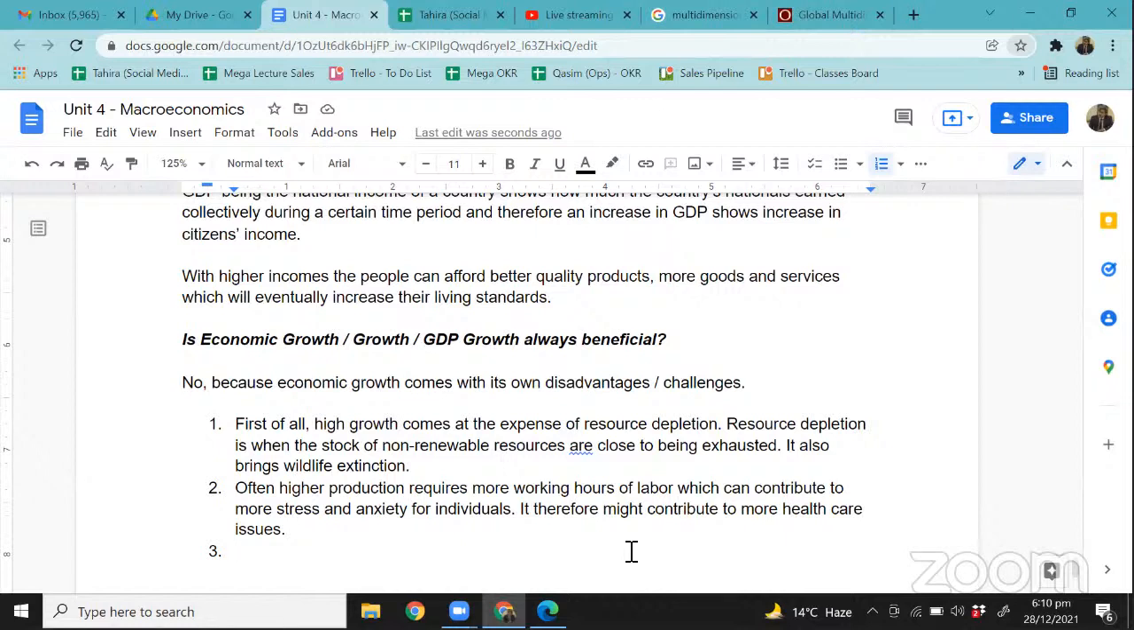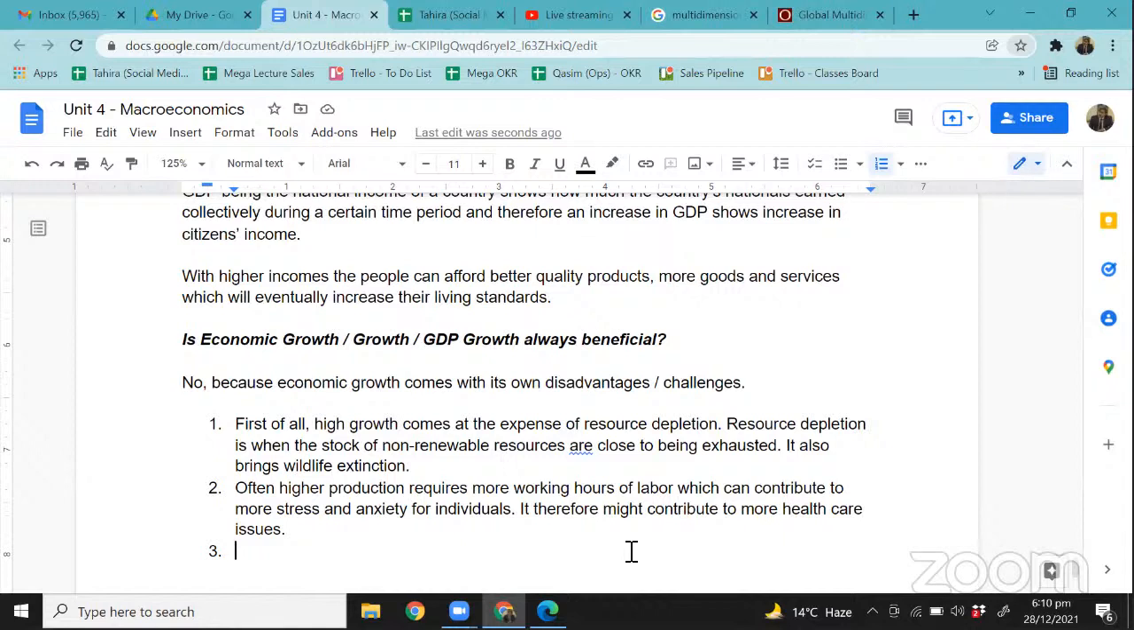Now, this being said, let's move forward and let's talk about other disadvantages of growth, right? Okay. So we have talked about resource depletion so far. We have talked about long hours. Preet, is this making sense?